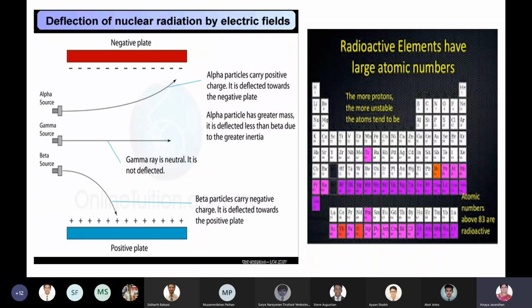Pitchblende is an ore of uranium. What happened is that scientists covered the pitchblende with a photographic plate. All these were accidental discoveries. After some time, they removed the photographic plate and saw that it was developed. A photographic plate is affected when radiations fall on it, right?